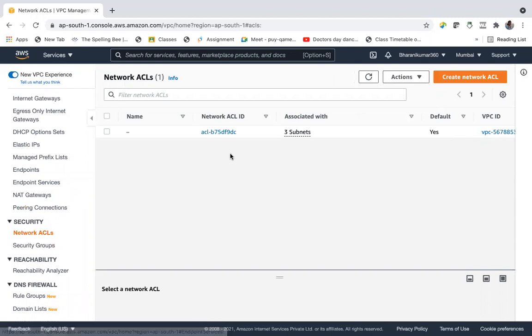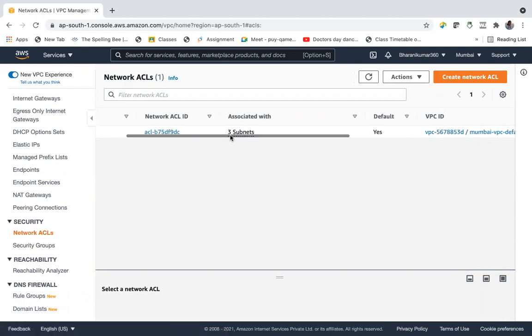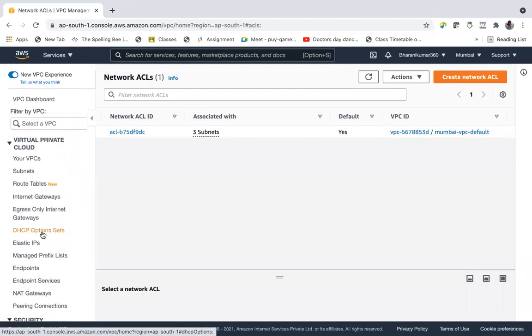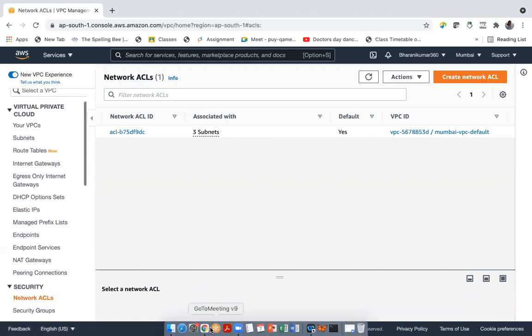NACLs means network access control list. Network is already there. So NACL means network access control list. We already talked about different security groups, firewalls.